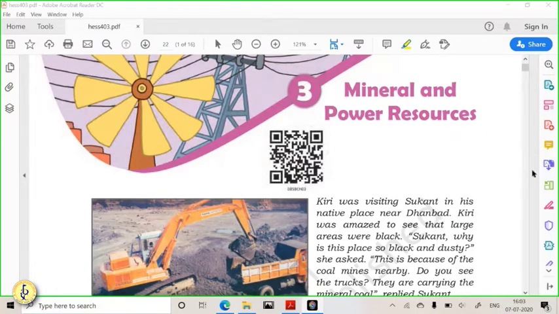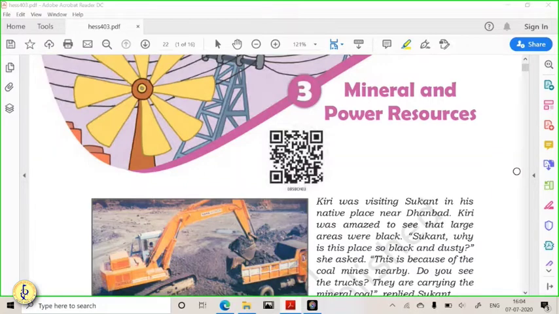So, friends, today we are going to see the third chapter of your 8th standard NCERT, that is Mineral and Power Resources. Yesterday, I had given you a question about soil degradation and the techniques of soil conservation. So, definitely, you have to write about the definition of soil degradation, why it is happening, what soil is, how it is formed, what are the components of the soil, when degradation happens, how it happens. Yesterday, I explained to you the entire process of degradation, how the grade of the soil is degraded. So after that, you should write about the conservation techniques.